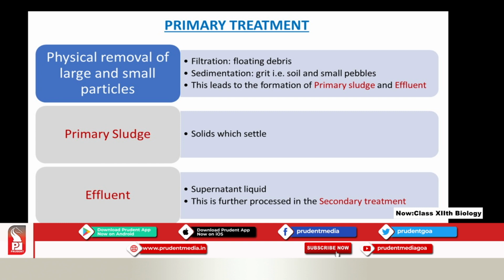Apart from that, they have asked about filtration and sedimentation. And also in the medical entrance and GSET, they have asked questions based on this primary treatment part. Now, what is primary treatment? It is the physical removal of large and small particles, which takes place in two steps: one is filtration and the other one is sedimentation.